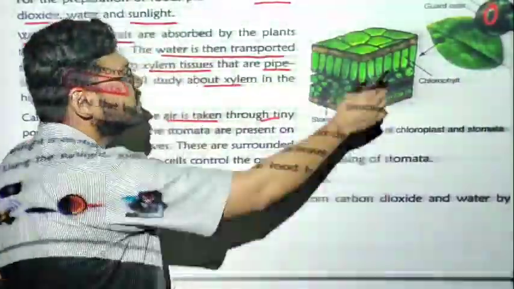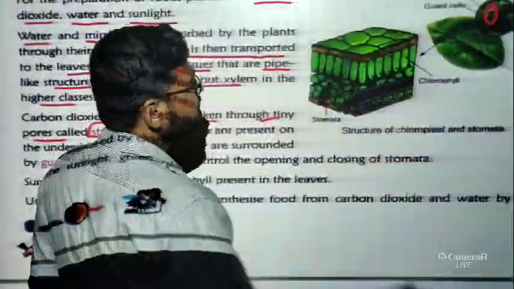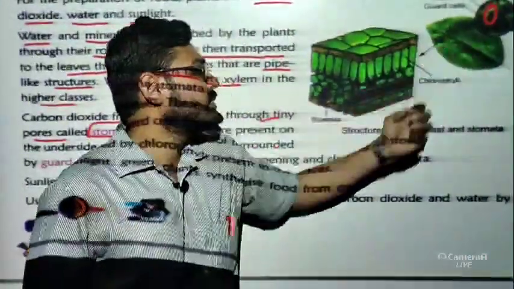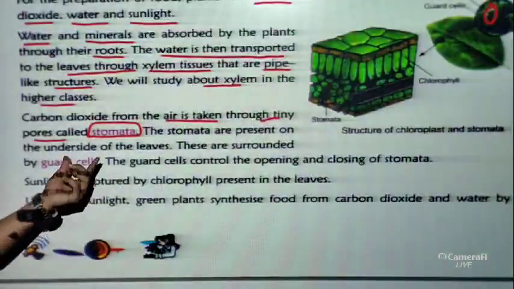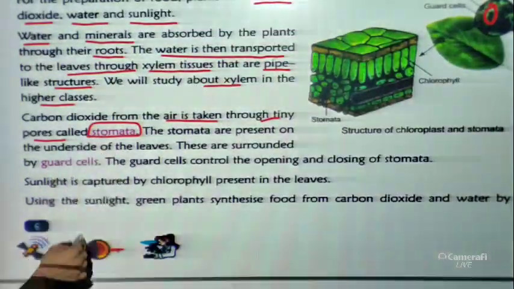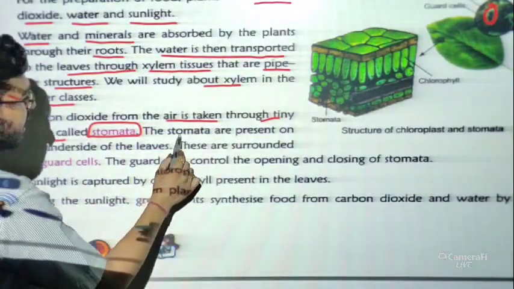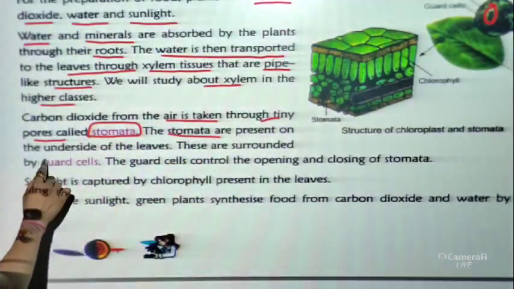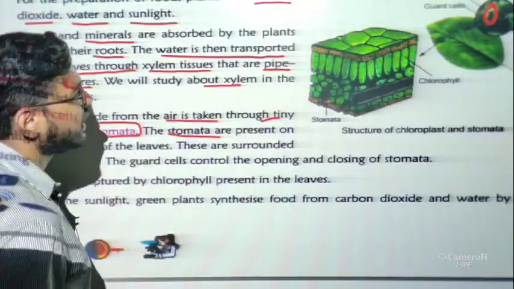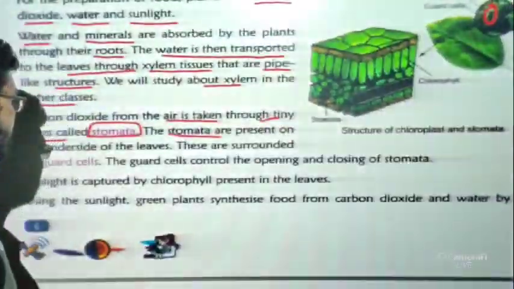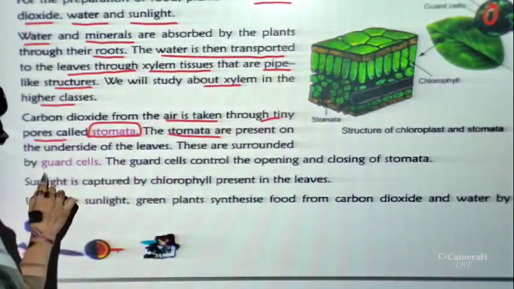Plenty of these pores are present in a leaf, and we call them stomata. They take the carbon dioxide from the air. The stomata are present on the underside of the leaves, that means below the leaves. These are surrounded by guard cells.